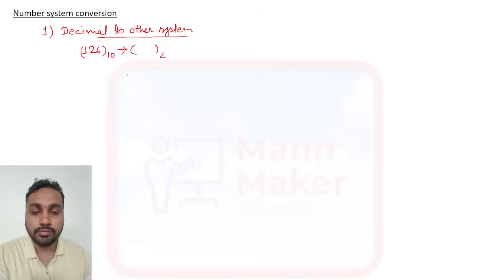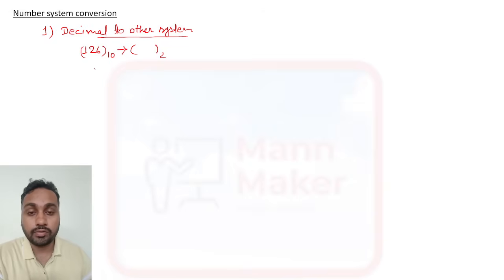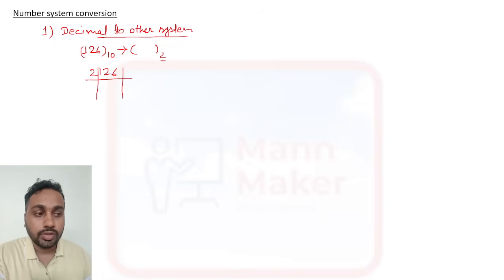Binary means it will have 0 and 1 only. So for decimal to another system, you need to follow the division method. Division method means we have 126 here. If you divide this 126 by the base, for binary the base is 2, so we need to divide by 2.